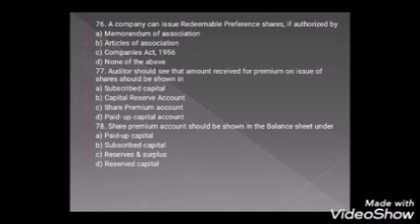Our next question is question number 76. A company can issue redeemable preference shares if authorized by Memorandum of Association, Article of Association, Companies Act 1956, none of the above. And the right answer is Article of Association, option B.